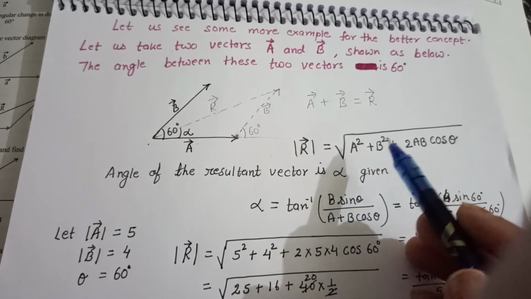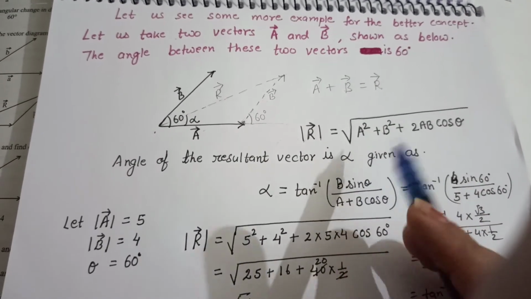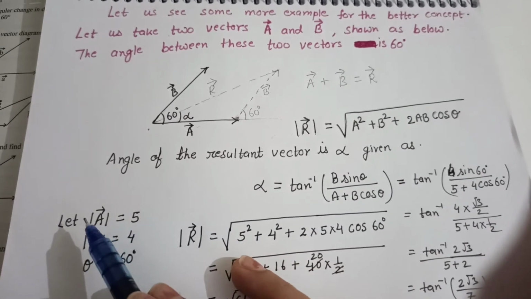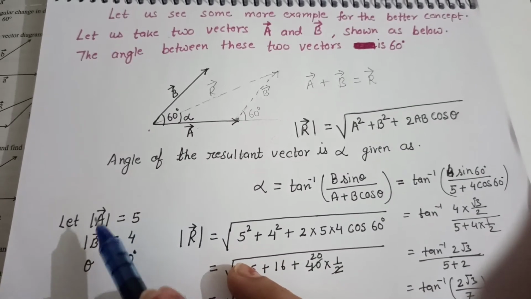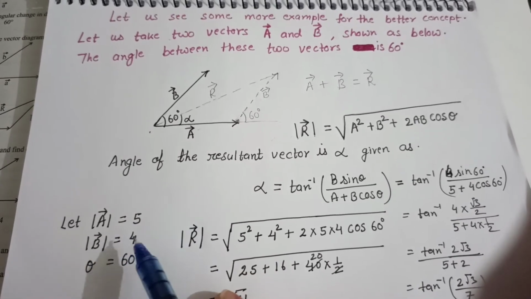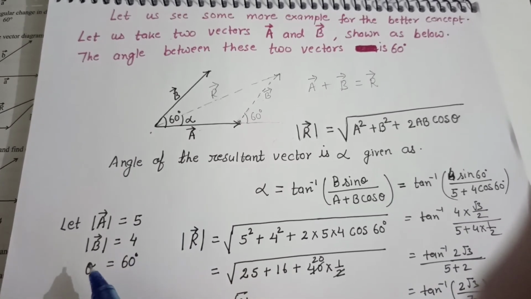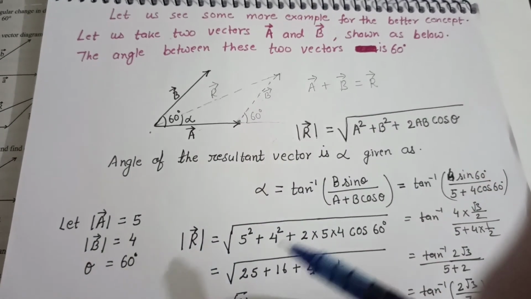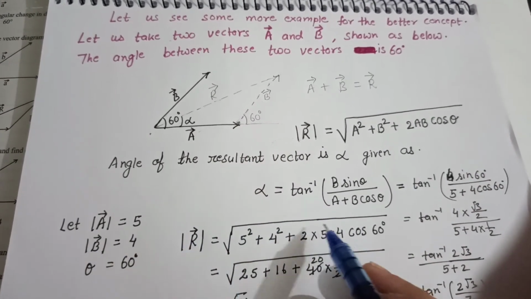Now let us solve this. Let us suppose the magnitude of vector A is given 5, magnitude of vector B is given 4, and the angle between both the vectors is given 60 degree as earlier. So let us put the values in the formula.